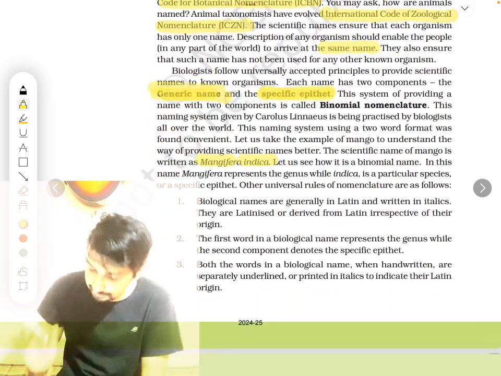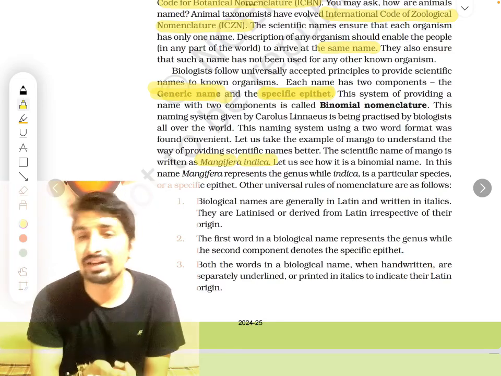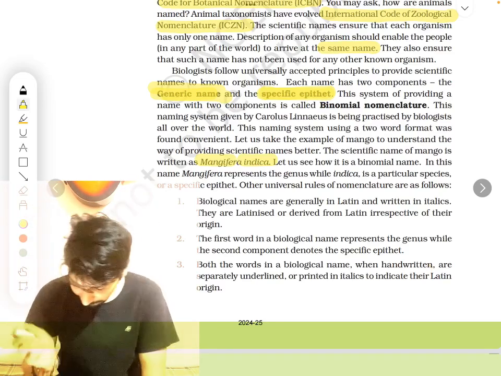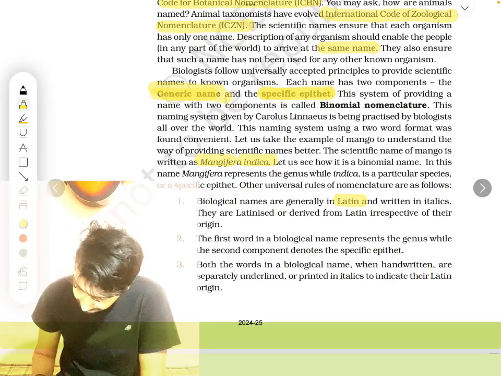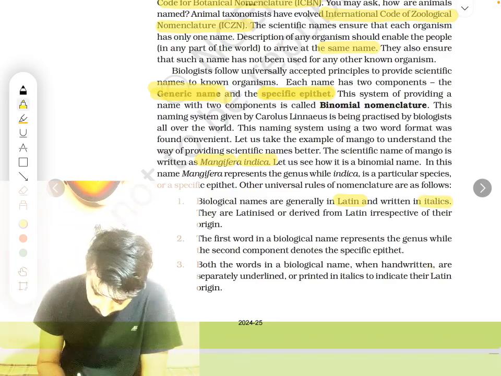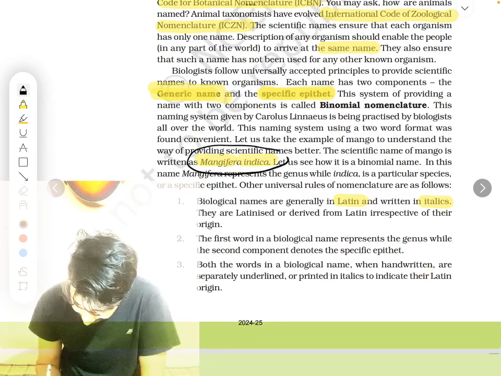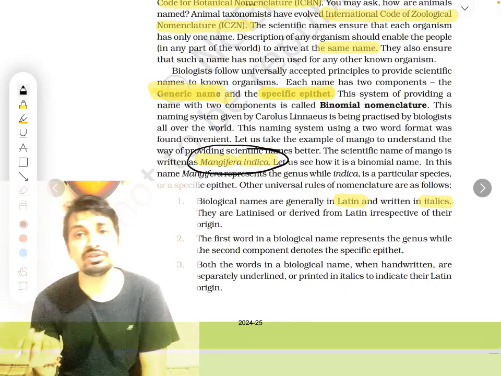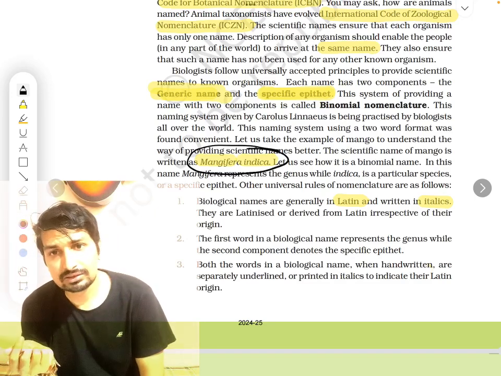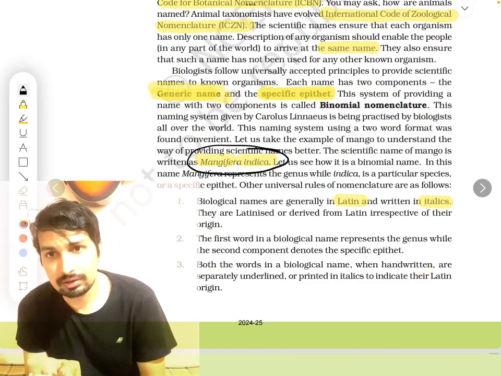Okay, and so these are certain rules. There are different rules whenever you give a name and how you write it. The rules are, they are in Latin and they are written using italics. See, can you see the font? The font looks so different right here. Mangifera indica, it's not matching the font that you see with other words, because it's written in italic.